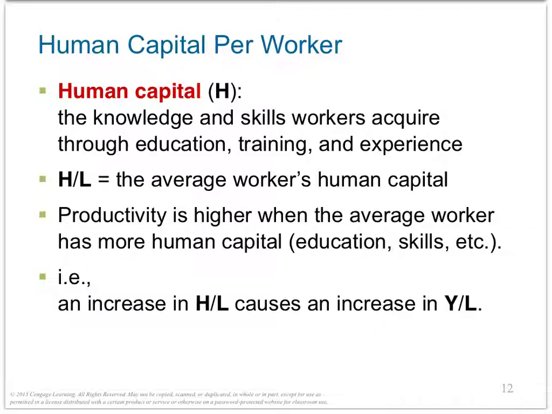Education, training, and experience are less tangible than lathes, bulldozers, and buildings, but human capital is like physical capital in many ways. Like physical capital, human capital raises a nation's ability to produce goods and services. Also, like physical capital, human capital is a produced factor of production. Producing human capital requires inputs in the form of teachers, libraries, and student time. Indeed, students can be viewed as workers who have the important job of producing the human capital that will be used in future production.